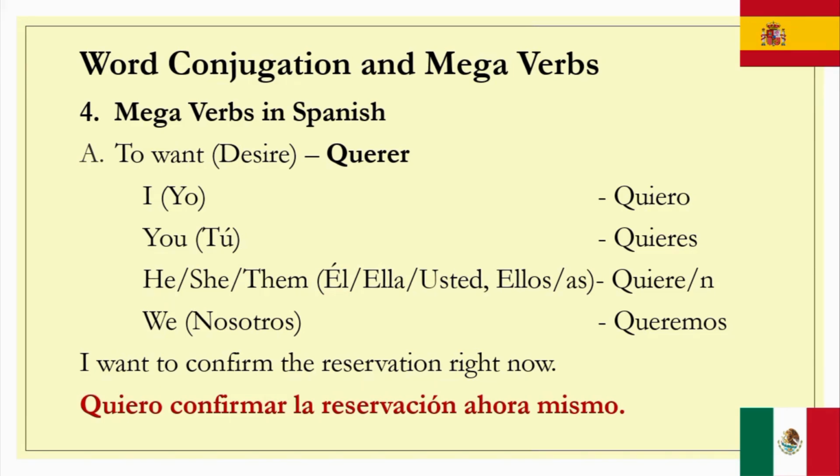Here we can see querer in infinitive form. This is desire, to want, and 5 different forms. We have yo quiero, this is first person. Tú quieres, second person, present. All of these are in present form. Él, ella, usted quiere, third person singular. Ellos, ellas, ustedes quieren. And we have collective or a mixed group.